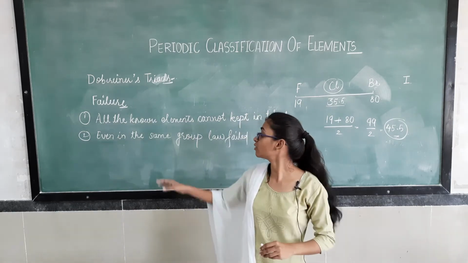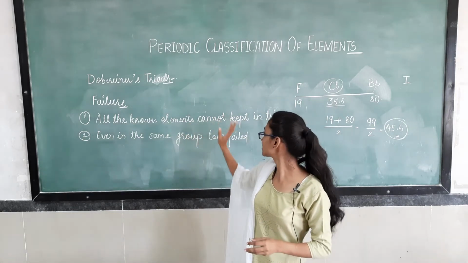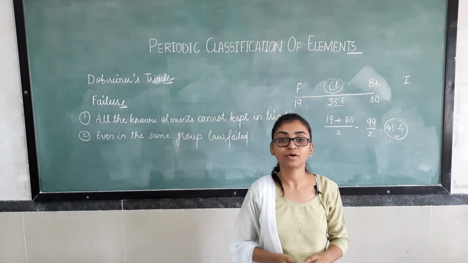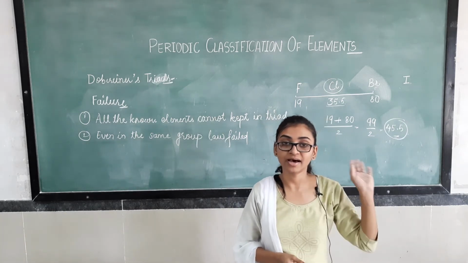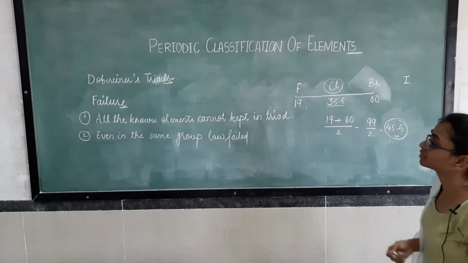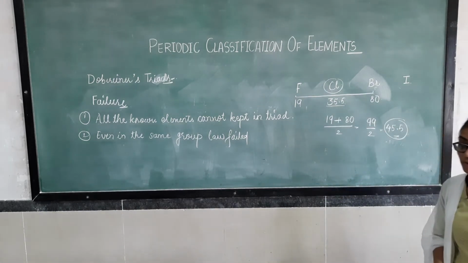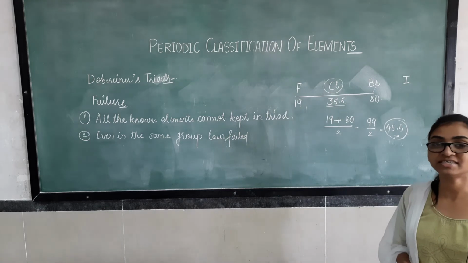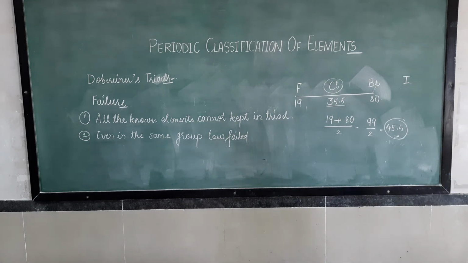And the first failure was that all the known elements could not be kept in the table, because only a few elements follow this atomic weight concept, and all elements known at that time were approximately 56 elements. All these approximately 56 elements could not be kept in this form.